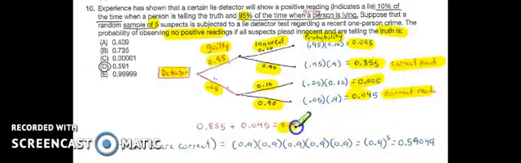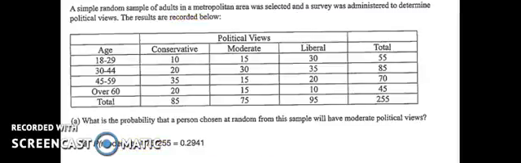So the probability it's a correct reading is 90%. So I want to know the probability that all 5. This one is just for one person, so I'm going to go 0.9 to the 5th power. That's how I got 0.59049, which would be D.